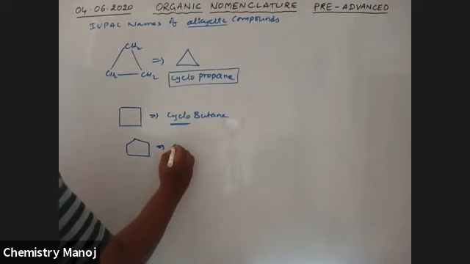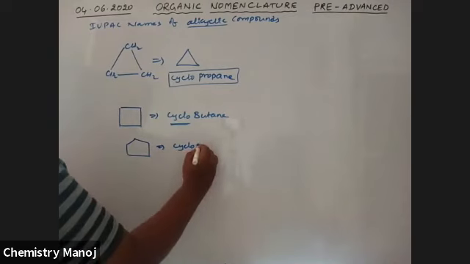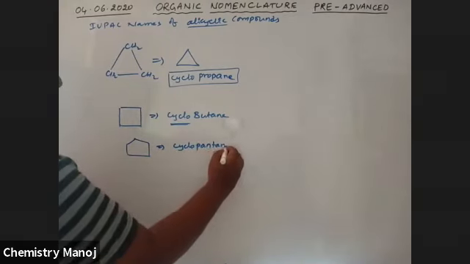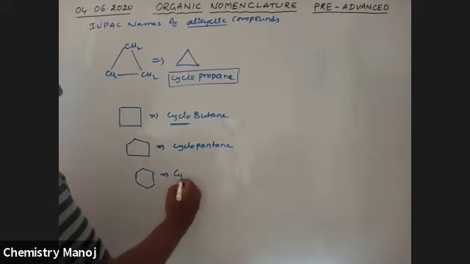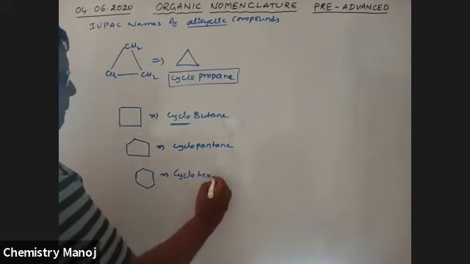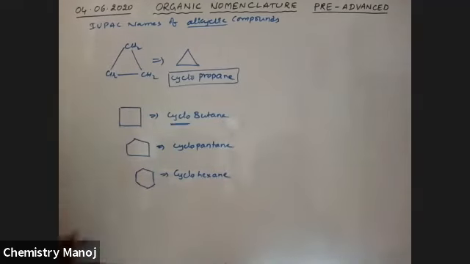So no doubt the name is cyclopentane. Next, the 6 carbon chain, which is cyclohexane. All these are IUPAC names of these compounds.